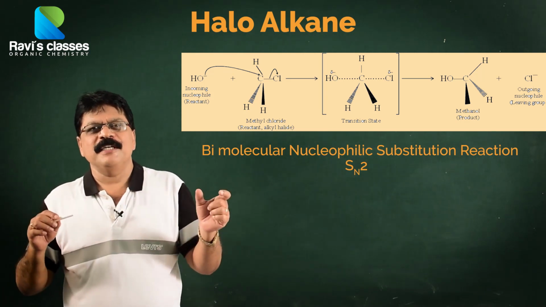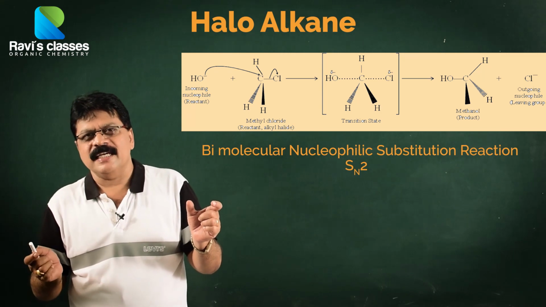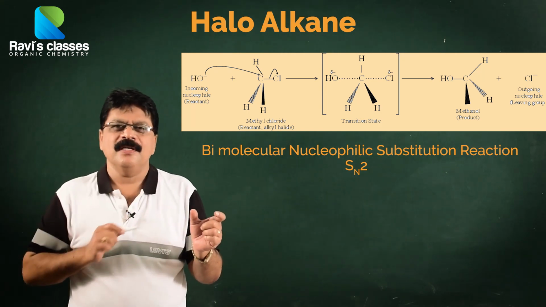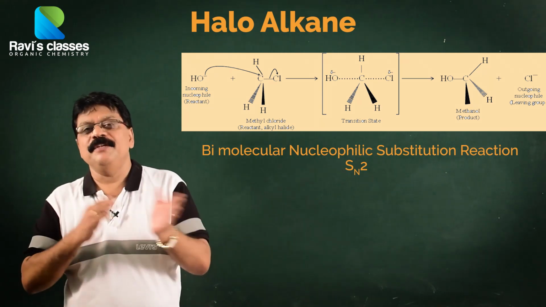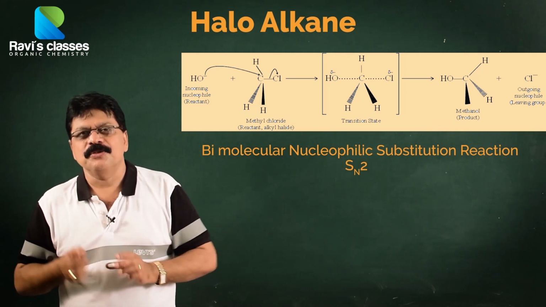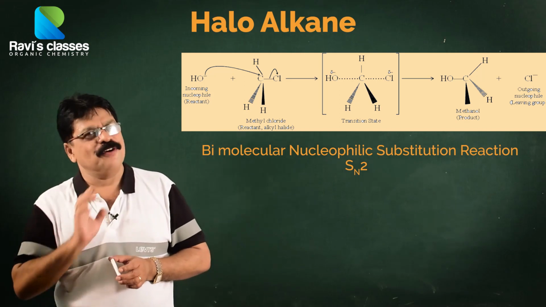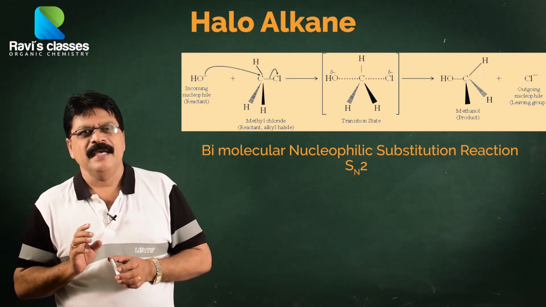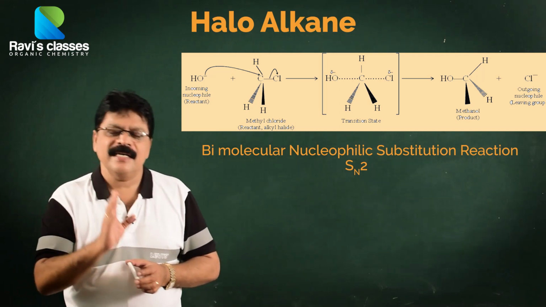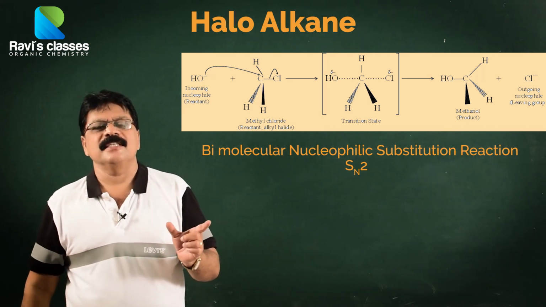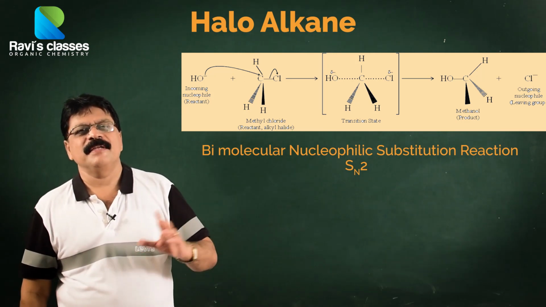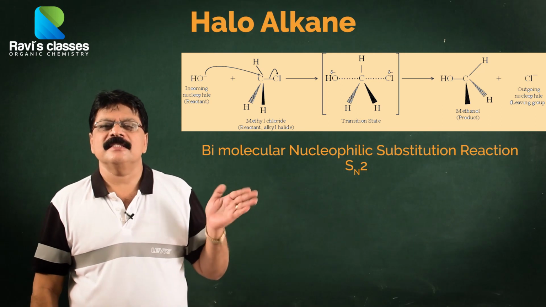So, the OH minus position will be opposite in direction to the Cl minus. So, an inversion of configuration takes place. This is the most interesting. In an SN2 type reaction, inversion of configuration takes place. In an SN1 reaction, you get a racemic mixture. This is the most interesting difference between an SN1 type reaction and SN2. This is generally asked.